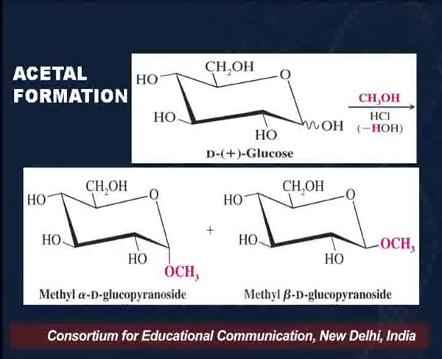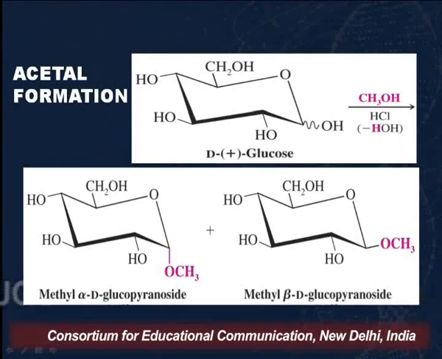There are 5 hydroxyl groups here, but the reaction is carried out in acidic medium. In the overall reaction, the anomeric OH reacts with methanol, resulting in formation of methyl alpha-D-glucopyranoside and methyl beta-D-glucopyranoside. When we look at the pyranosides, this is the alpha. In alpha you have to remember the methoxy group is at the axial position, and in beta the methoxy group is at the